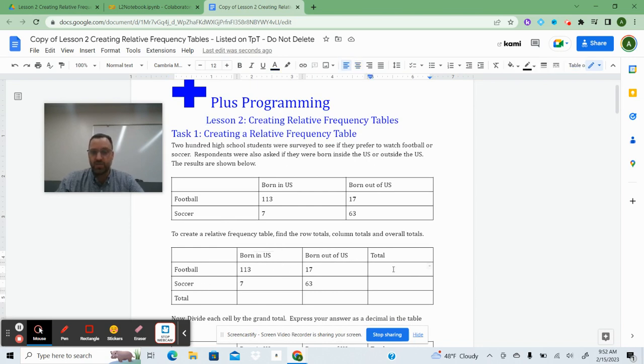So we are going to get this row total for people that like football by adding 113 and 17, and that is 130. And then here we're going to add 7 plus 63 and get 70. And then the overall grand total here is 200. And then similarly, I'm going to get my column totals by adding 113 and 7, and I got 120. And then 17 and 63 as well, and I got 80.